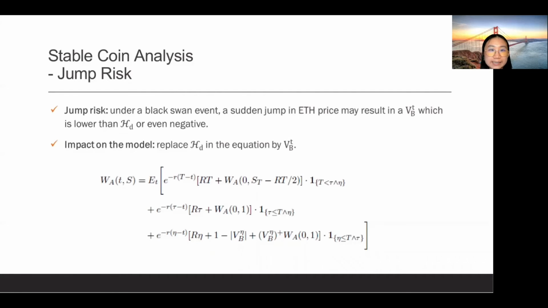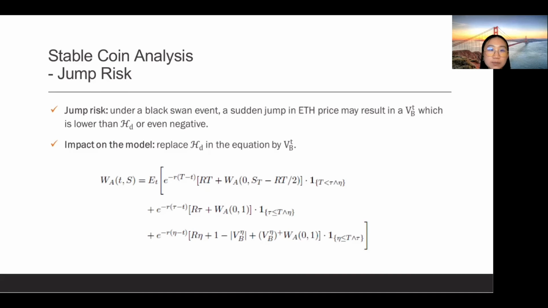In this part, we conduct analysis in terms of jump risk, reset bounds, and the AB ratio and WA and WB, namely the market price of Class A coin and Class B coin. Jump risk occurs when a sudden jump in ETH price results in the net asset value of B, denoted by VB, being lower than the downside reset bound or even negative, which is not included in the assumption of geometric Brownian motion. We first evaluate the inherited jump risk in our data by replacing the downside reset bound with VB.